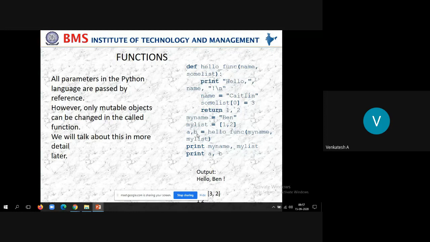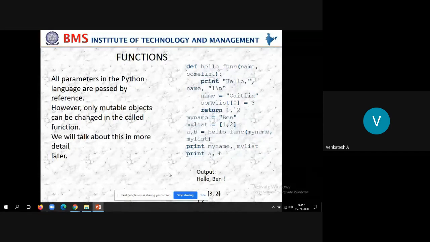That is how you need to understand how to deal with parameters, how to pass parameters, and how to store the values in the left side variables. Whenever the function is returning something, on the left side there should be variables to store the values. Since it is returning multiple values, 1 comma 2, we need two variables, a comma b, to store the values.